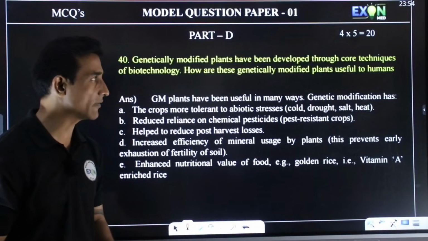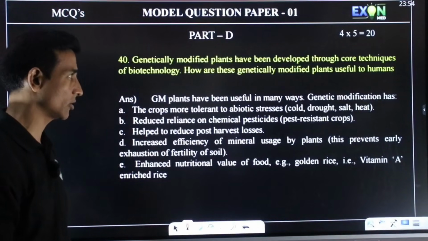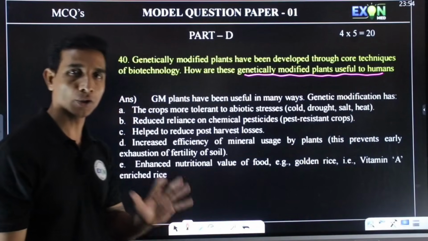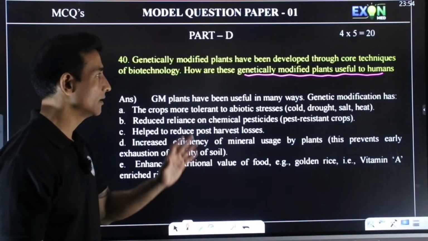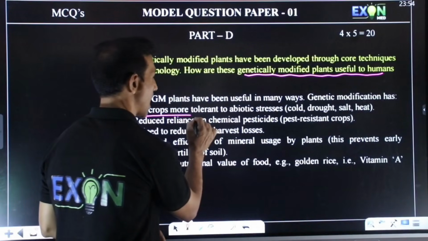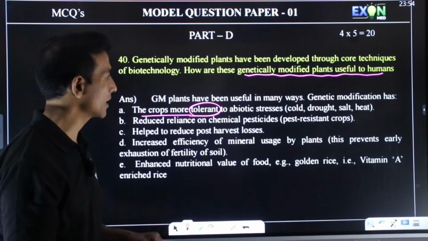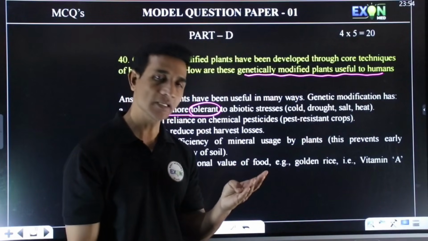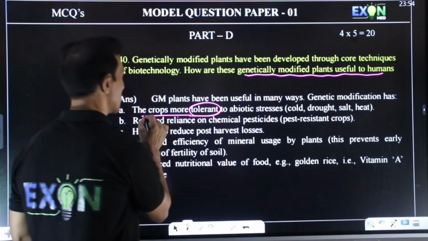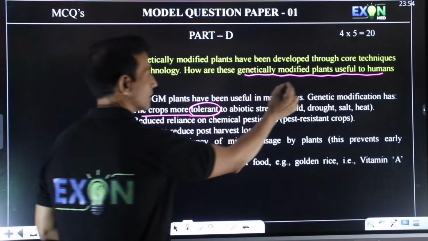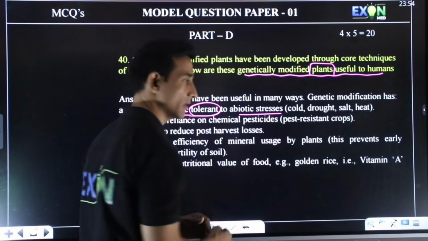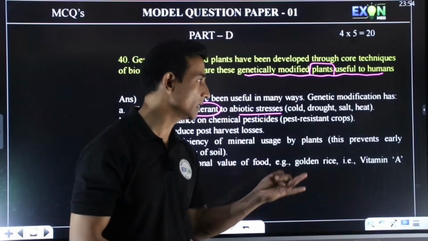Genetically modified plants have been developed through core techniques of biotechnology. So how are these genetically modified plants useful to humans? Now we have to tell how these genetically modified plants are useful for us. So these crops are more tolerant. Which types of organisms are genetically modified? They may be plants, animals, fungi or bacteria. Here we are speaking about plants. These plants are made tolerant to abiotic stress like cold, drought, salt and heat.